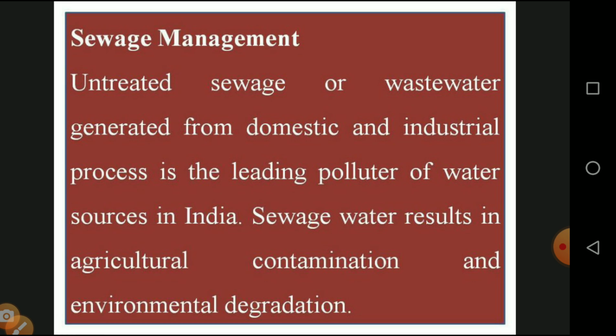Sewage water results in agricultural contamination and environmental degeneration. At the same time, the wastewater is mixed with agricultural land, which causes pollution, and at the same time it contaminates the soil, which degrades the agricultural environment.